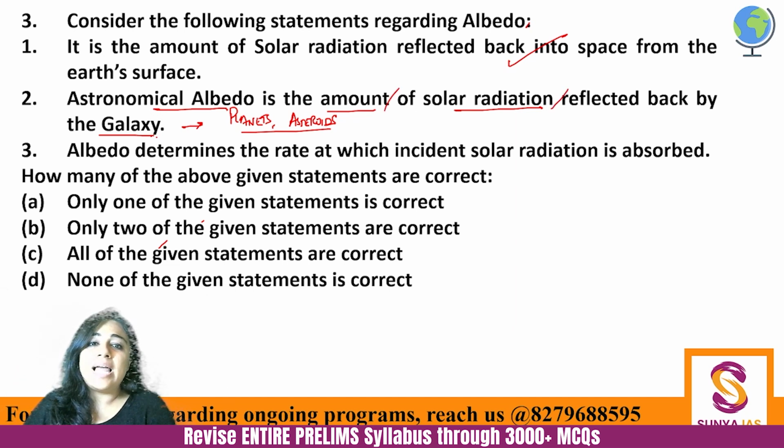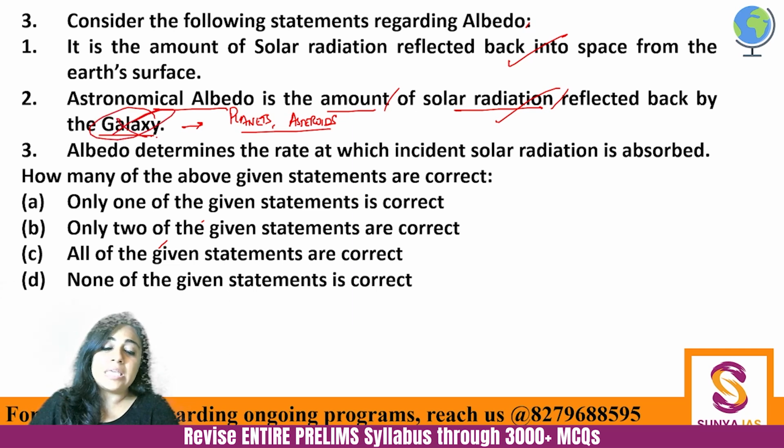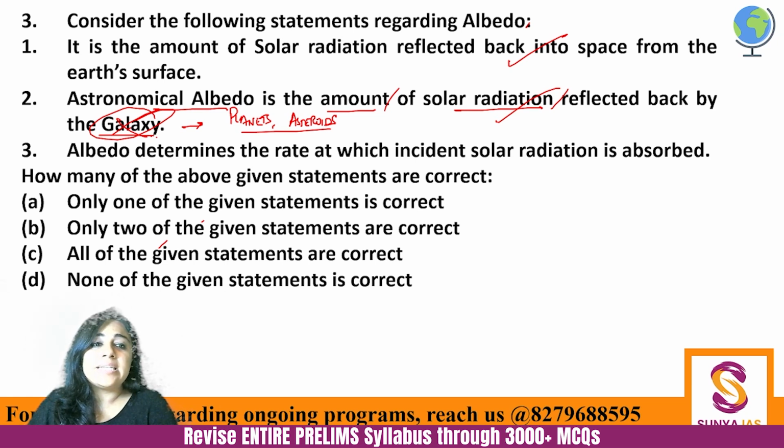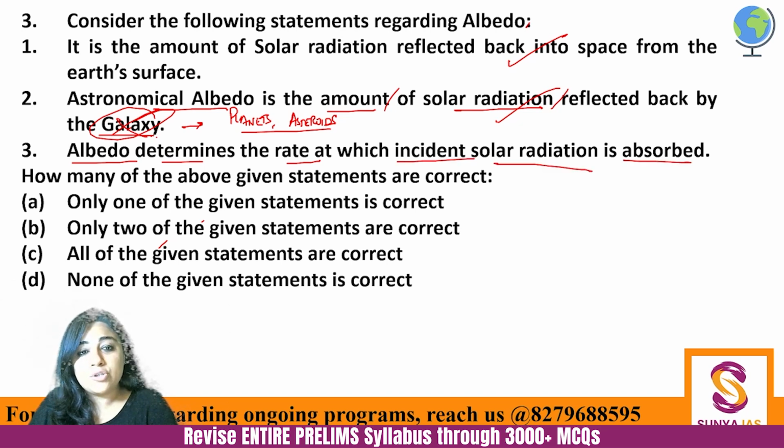So astronomical albedo is the amount of solar radiation reflected by the galaxy. No, reflected back by various celestial bodies like the planets, like the asteroids, etc., but not the entire galaxy. So second is incorrect. Then albedo determines the rate at which incident solar radiation is absorbed.